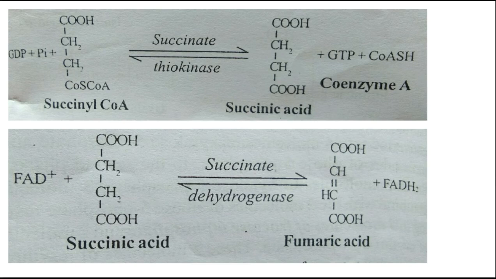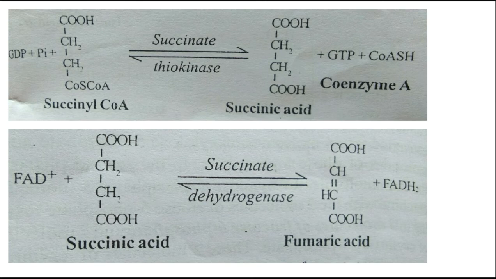Okay, this reaction is catalyzed by the enzyme succinate thiokinase, or succinyl coenzyme A synthetase. So one guanosine triphosphate is also produced in that reaction.